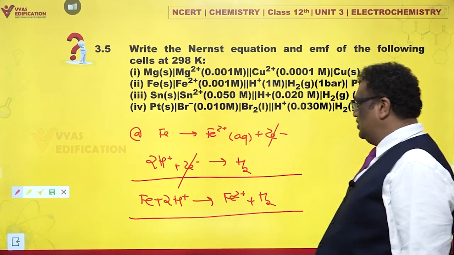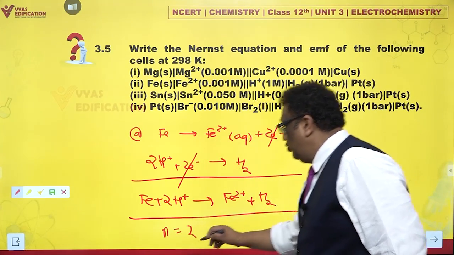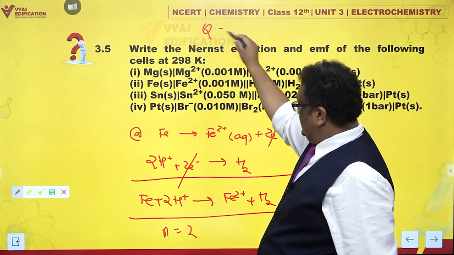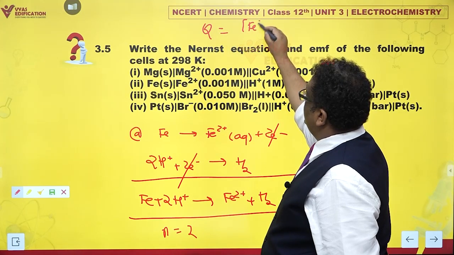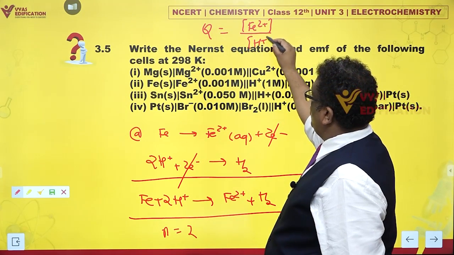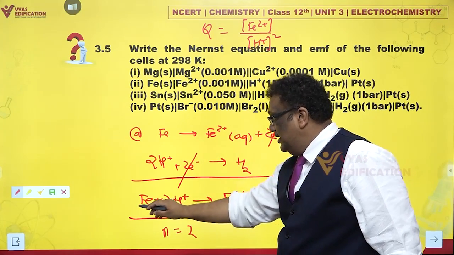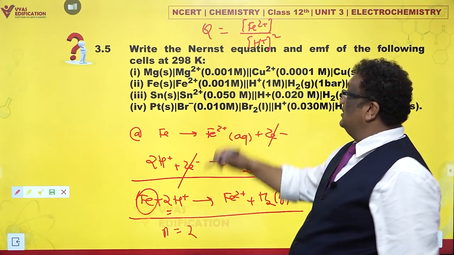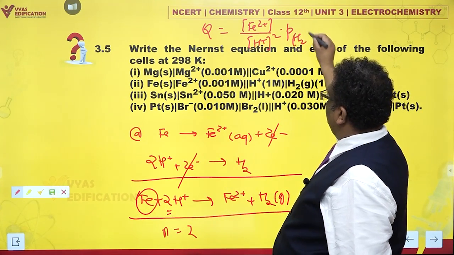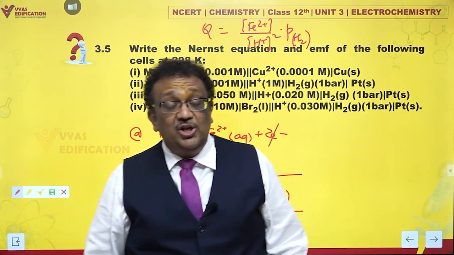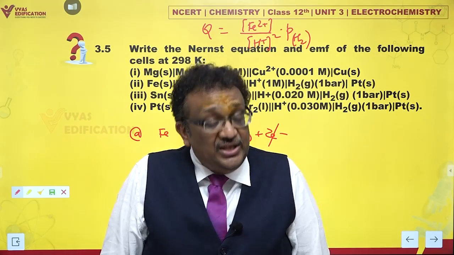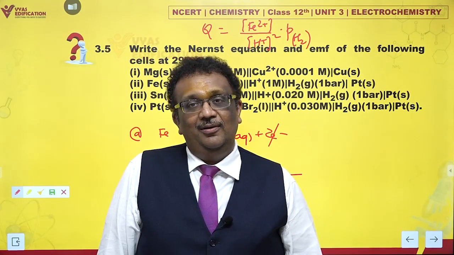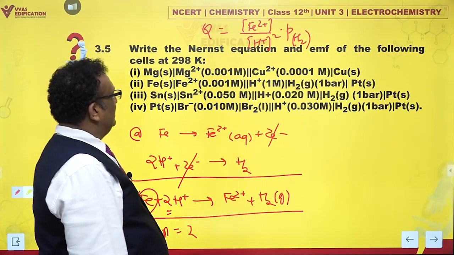How do we write down reaction quotient and N? We cancel 2 electrons, so N is equal to 2. What about the reaction quotient? Can we write down that? Of course we can. Q is products upon reactants. Product is ferrous upon H plus square, square of H plus, 2H plus. Solid iron is skipped and hydrogen is gaseous. What about gases? Into partial pressure of hydrogen. Wow. So we write down partial pressure for gases and concentration for solutions? Yes. Solids are simply neglected, dropped. We don't mention them at all. Okay, well, that sounds simple enough.